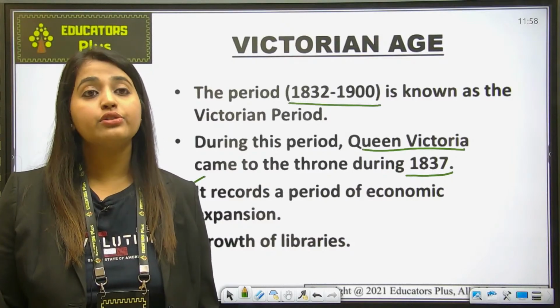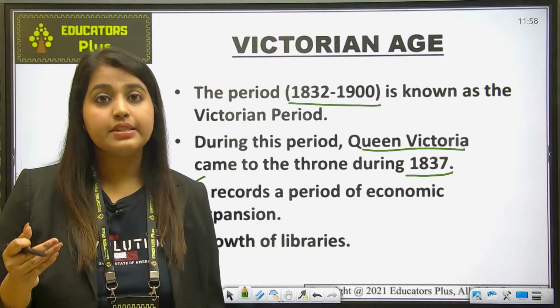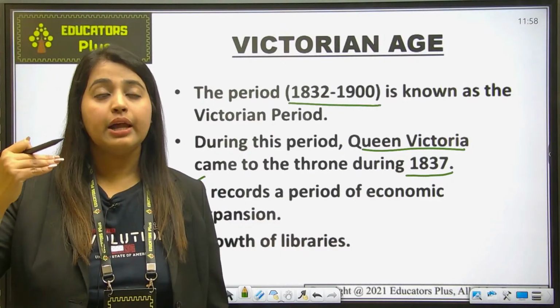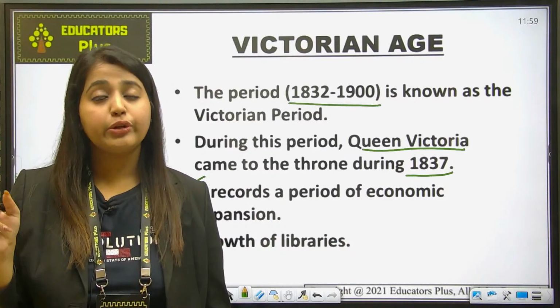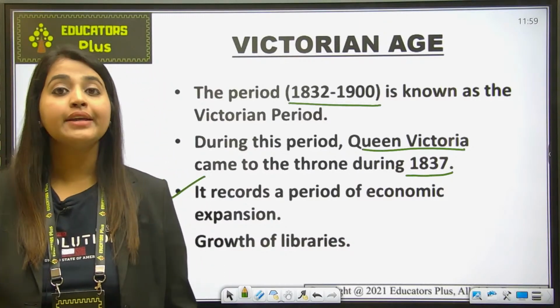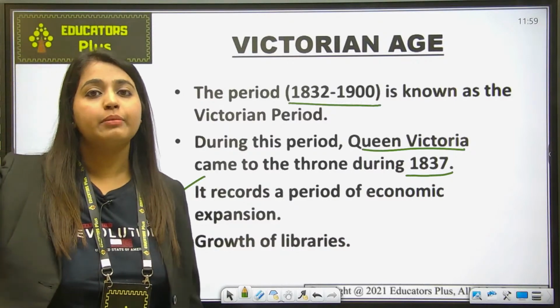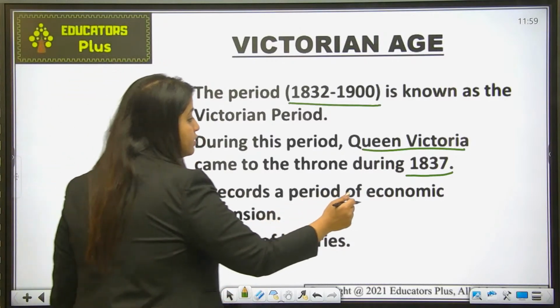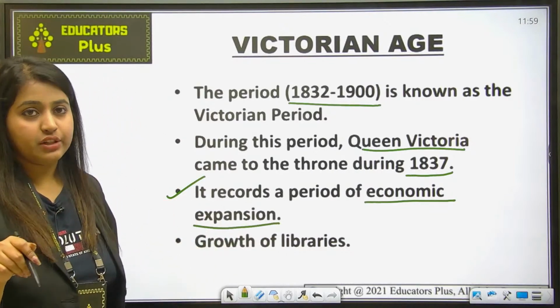Okay, and because of exploitation of the rural class or the lower classes, the middle class rose to power. ठीक है, जो economic class थी, the middle class थी, उसको power मिला, and they rose to power, and that's why this age also records the economic expansion. ठीक है, after industrialization.